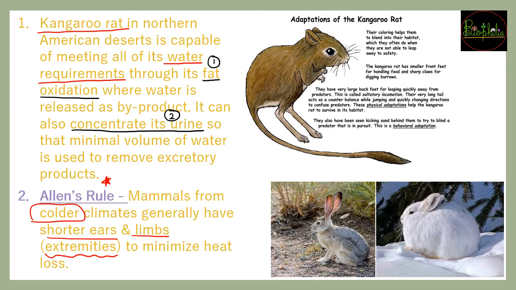So you can see in the photograph as well. एक photograph में है, this is the tropical region. Tropical region में what can you find, that the ears are going to be much more larger and the extremities will also be longer, whereas in the colder regions में all the limbs will be very short, ना के बराबर दिखेंगे, उनका जो मुंह होगा वो भी flat हो जाएगा. The ears will also become shorter, and that is going to be nothing but Allen's rule, which is very important to understand with the point of examination.